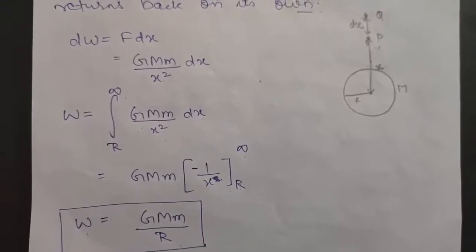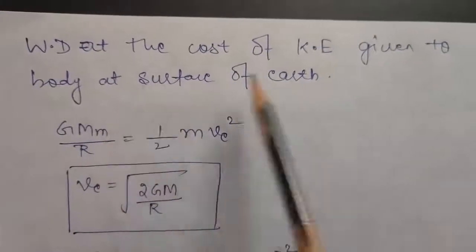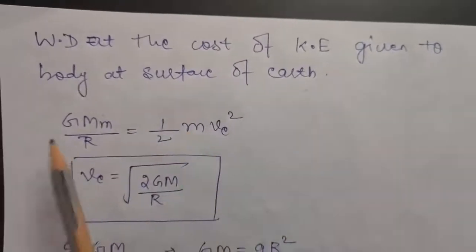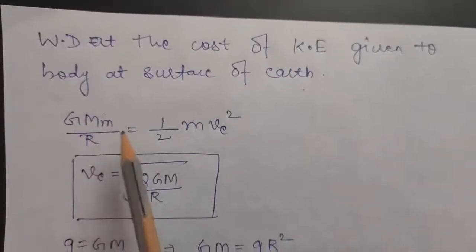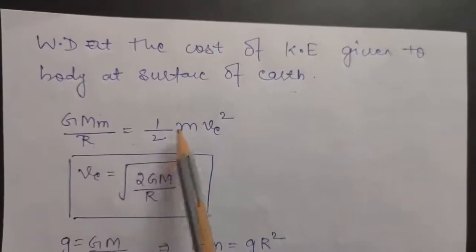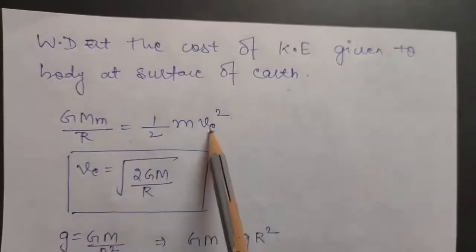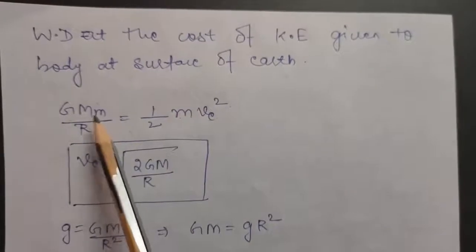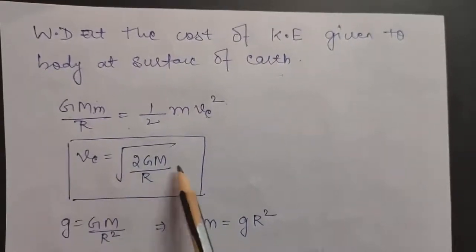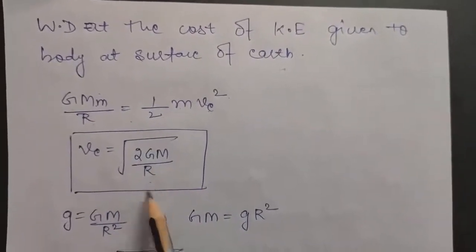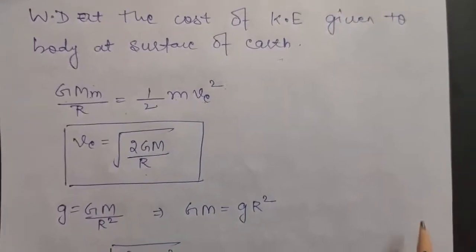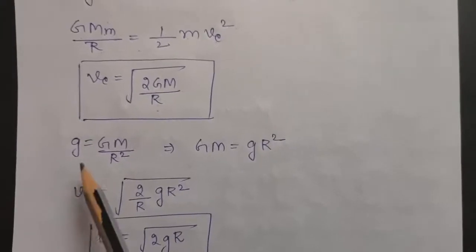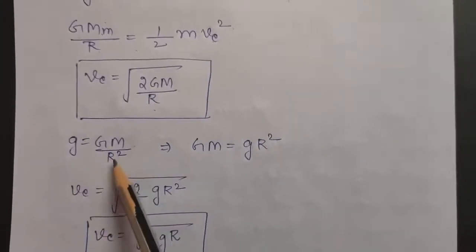Now this work done is done at the cost of kinetic energy given to the body at the surface of earth. So the work done is GMm by r, and obviously the kinetic energy will be half m ve square, where ve is your escape velocity. From here small m will cancel out, so you will get ve to be under root 2GM by r. So this is the expression for escape velocity. Now to write it in another form, as you know, acceleration due to gravity is defined as GM upon r square.